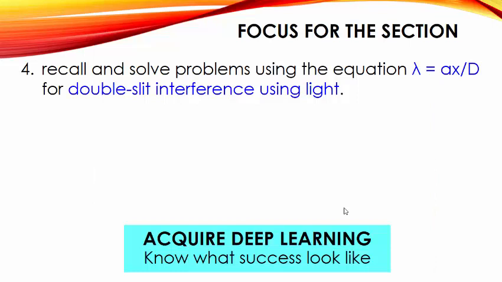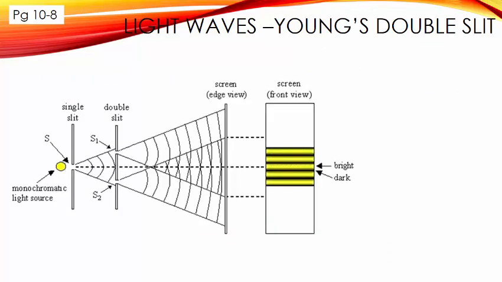Now let's look at the calculation part. Now we will learn a new equation and we'll use this equation to solve problems. Okay, another two-source interference example is the Young double slit. This is used for light waves. So we have a monochromatic light source. Chromatic means frequency, so monochromatic means single frequency. So actually it's one color, right?